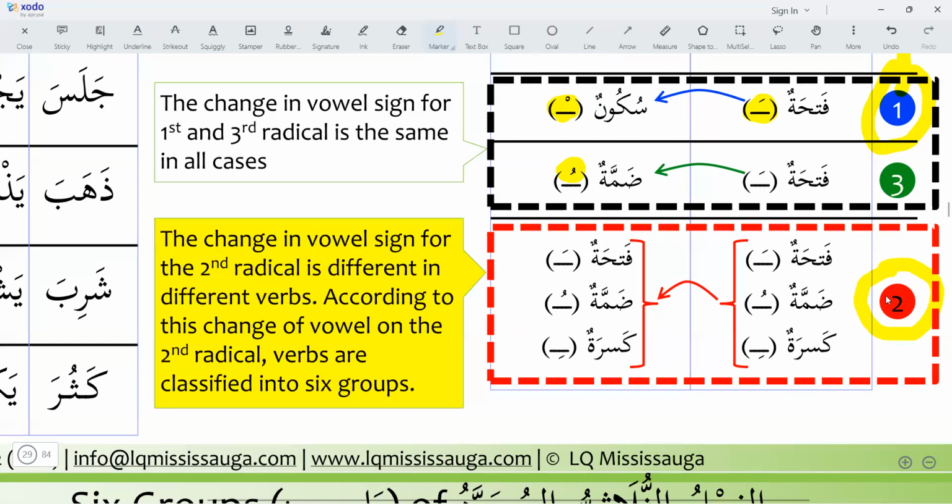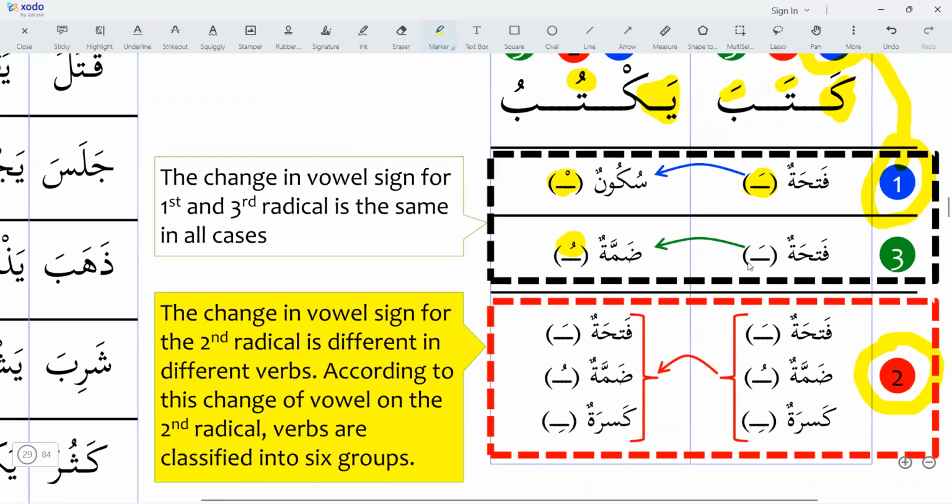Number two, like you can say kataba. Second radical is ta. So this second radical, if fatha, when we change into the fi'l madi, it can take fatha.